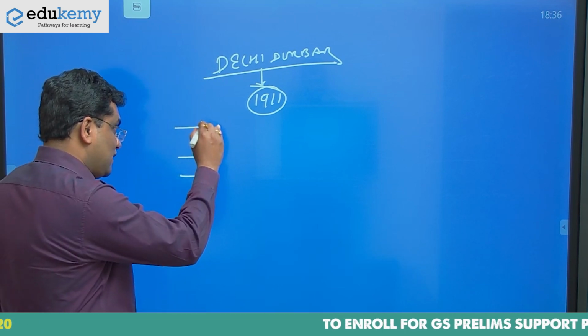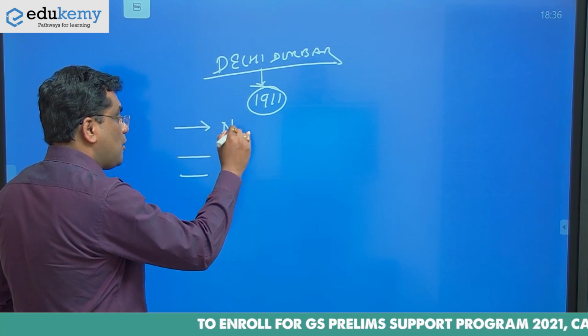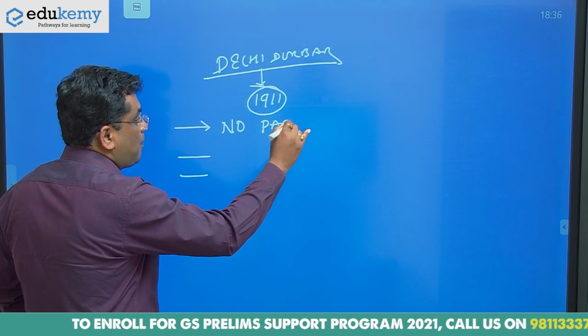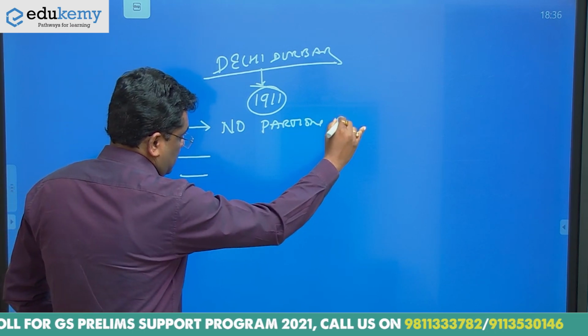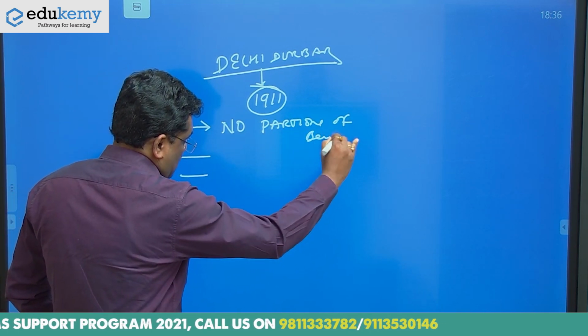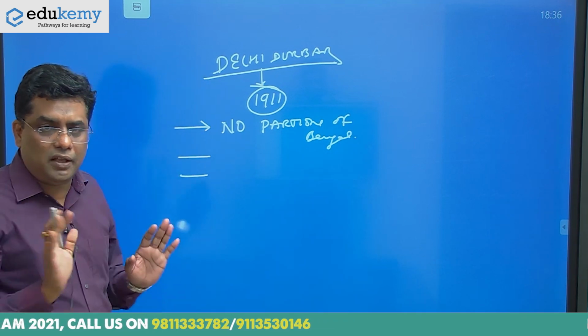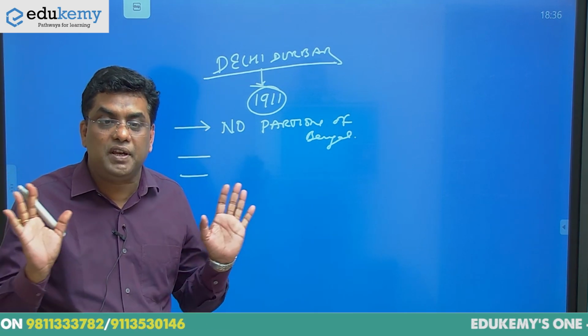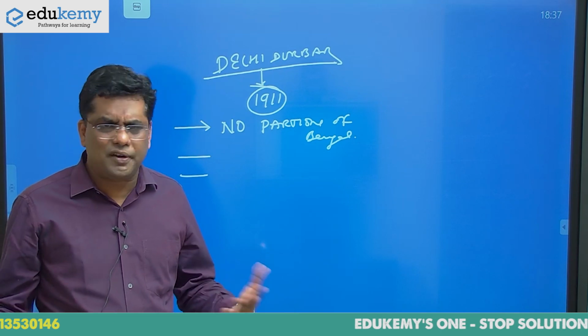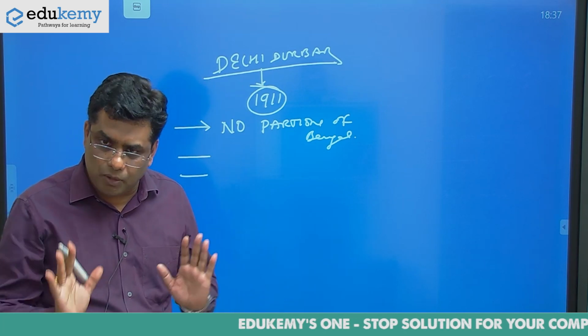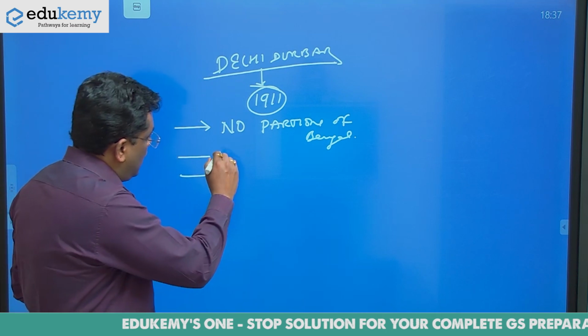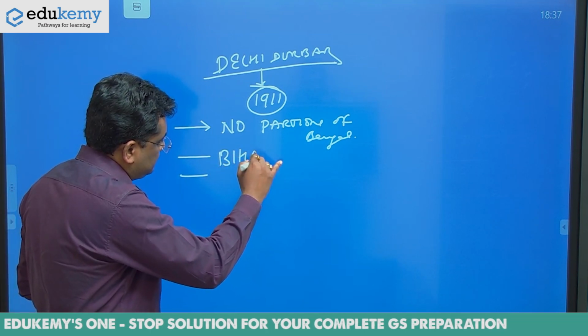The first announcement that the king made was no partition of Bengal, meaning the partition of Bengal was taken back. Then the Bengali consciousness got the breathing time. But Bihar was separated from Bengal.